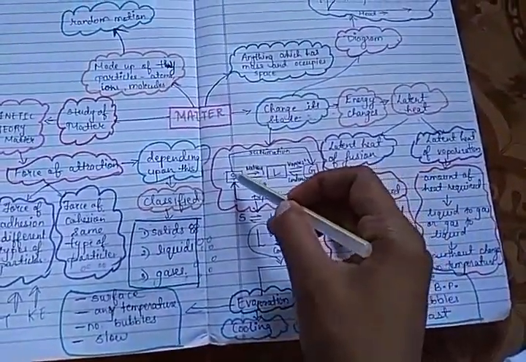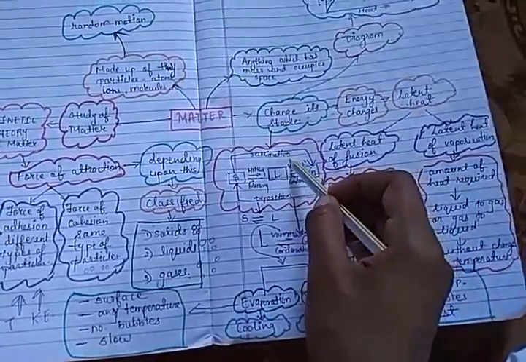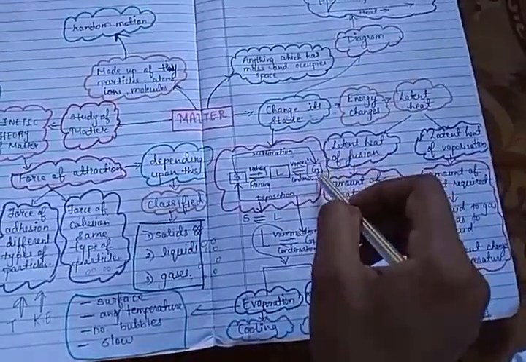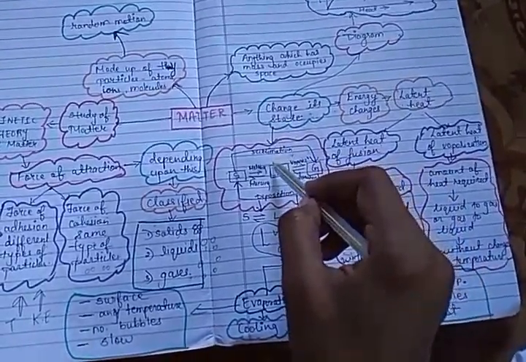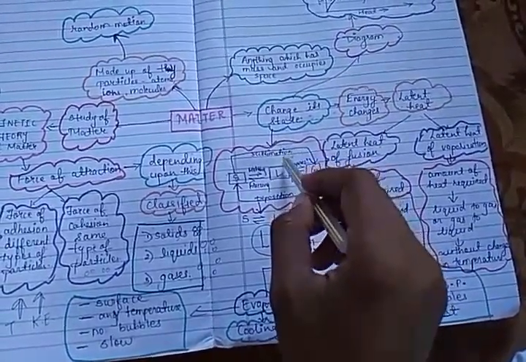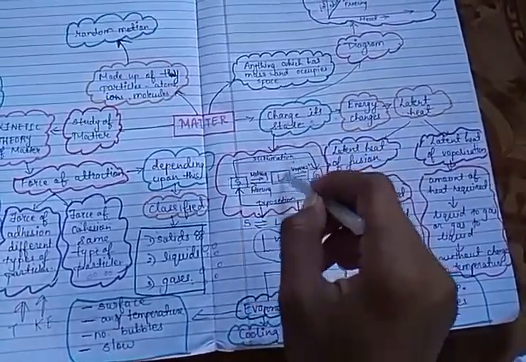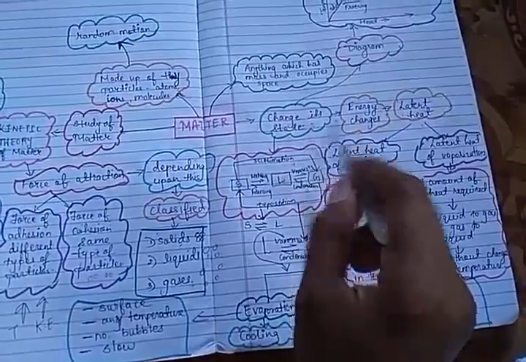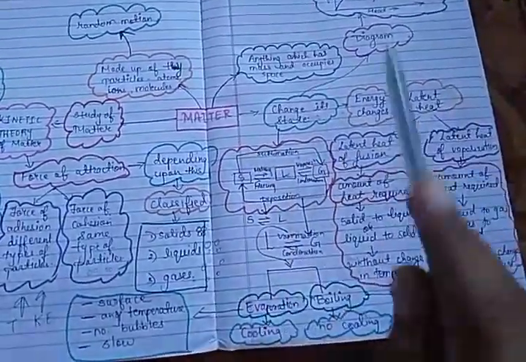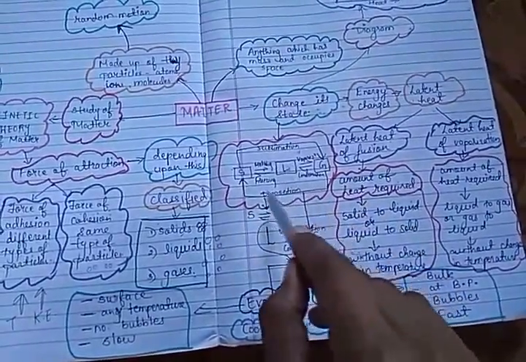When a solid changes into gas directly, that process is known as sublimation. Example is iodine. It does not go into liquid state. It directly goes into gaseous state. Ammonium chloride is there. Naphthalene is there. Camphor is there. Iodine is the best example. Many times it is asked in exam. Okay. Iodine, whether it goes in liquid state on heating or goes in gaseous state, it goes directly from solid to gaseous state because it is a sublimable substance. Remember this. And when gas turns into solid directly without going through liquid, it is deposition.